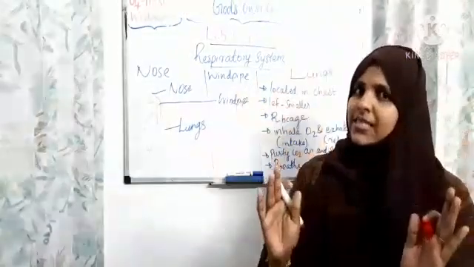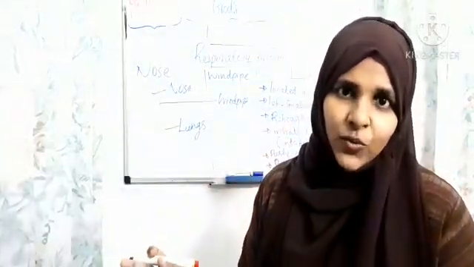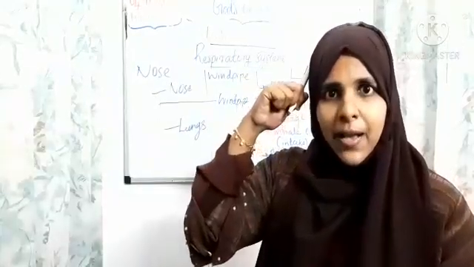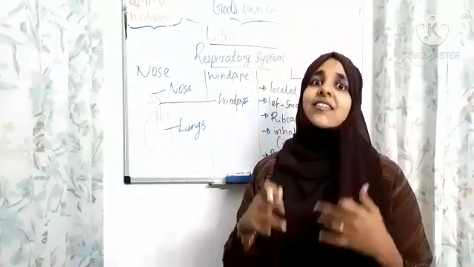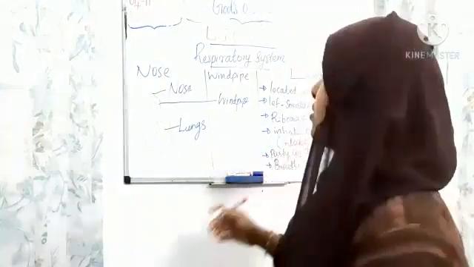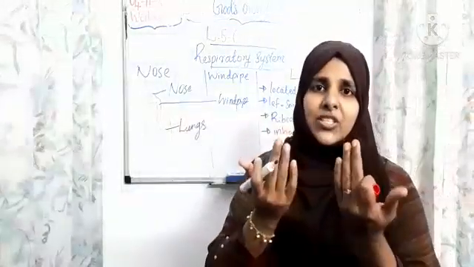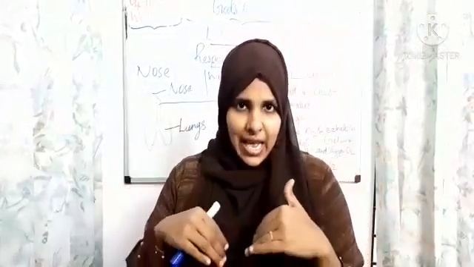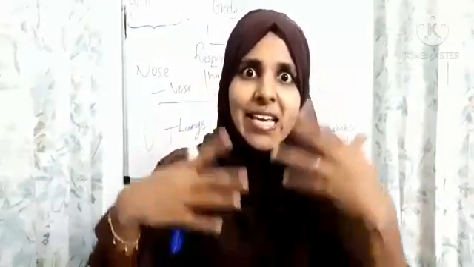I already discussed with you what the rib cage is in our last class. Did you memorize that one? Our brain is protected by the skull. Our heart and lungs are protected by the rib cage. Very good. So the rib cage is a type of curved bones and it protects our heart and lungs. Clear? You know, children, when we breathe in and breathe out, our lungs contract and expand.